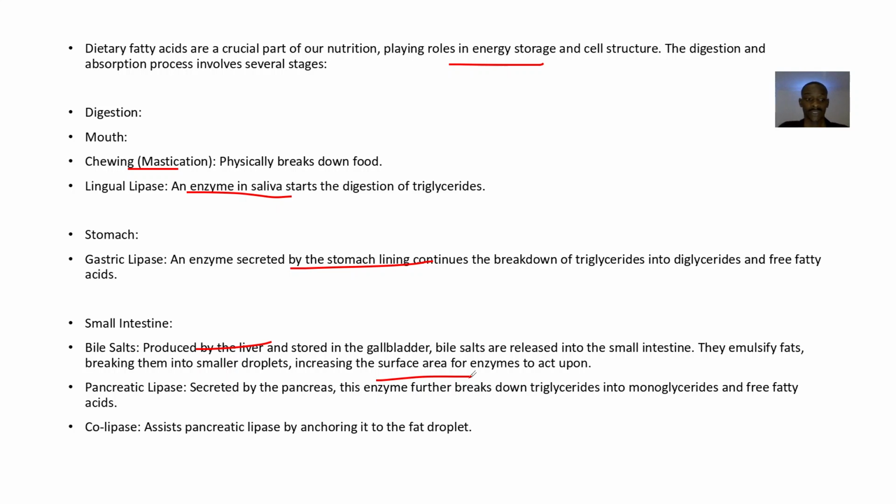Alright. Then pancreatic lipase. This one is secreted by the pancreas. The enzyme further breaks down the triglycerides into what? Monoglycerides or free fatty acid. Right? Just having to do with breaking down the complex ones into the smaller ones. And colipase assists the pancreatic lipase by anchoring it to fat droplets.